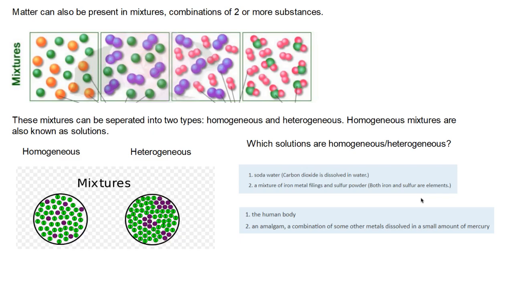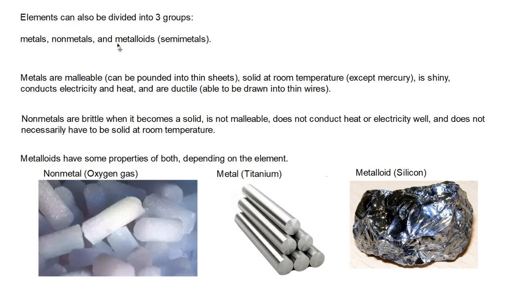An amalgam. A combination of some other metals dissolved in a small amount of mercury. I don't even know how to pronounce that. Since there's dissolved, it's a solution, and solutions are homogeneous. So amalgam is homogeneous. I don't know. I don't care. Right? Elements can be divided into 3 groups: metals, nonmetals, and metalloids. And I'm not going to say semi-metals because that is actually like a stupid name. But if you want to memorize it as semi-metals, you can, right?